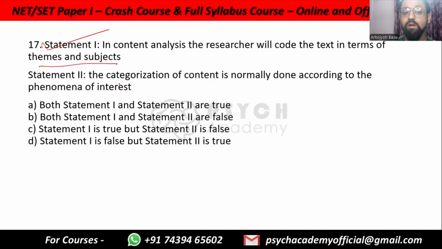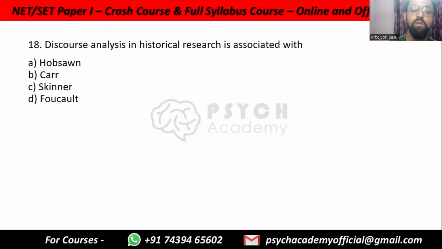And this choosing, categorization of content, is done according to the phenomena of interest. Example, like we just discussed, that you are analyzing a text for how many racist terms it uses, which means we already have a phenomena of interest which we are trying to find. We are not trying to analyze everything that there is. So both statement 1 and statement 2 are true.